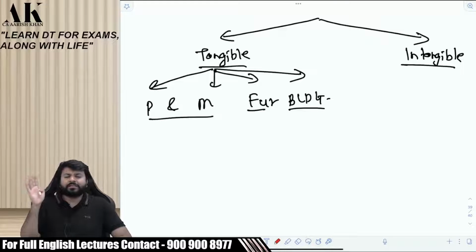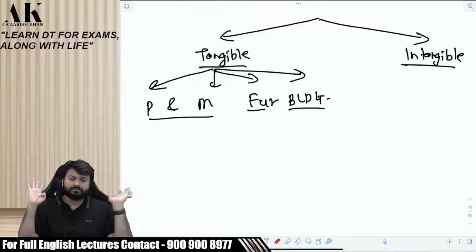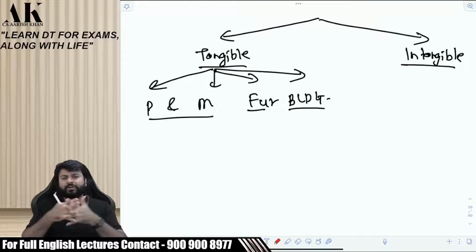Sir, will patent and know-how go together? Yes, patent and know-how, both being intangible assets, will go together. Patent will be part of intangible asset. Know-how will be part of intangible asset. License fee will be part of intangible asset. Then franchise will be part of intangible. All of them will go together.